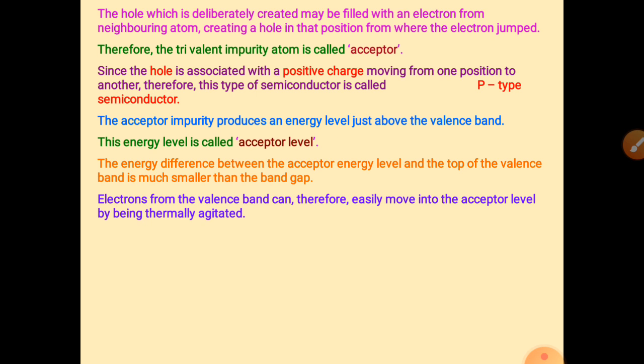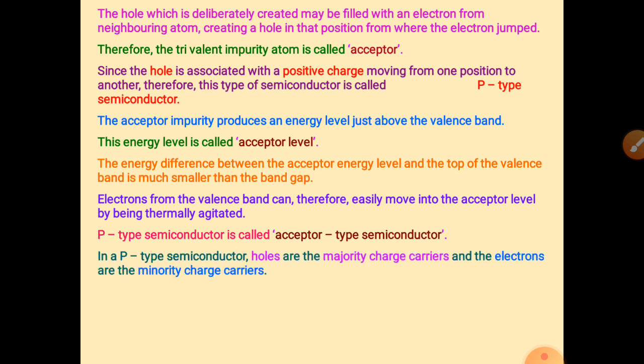So the electron gets its energy by thermal agitation, and then it moves towards the acceptor level and towards the conduction band. Here in p-type semiconductors, holes are the majority charge carriers, as we know, and electrons are now the minority charge carriers. So now the formula again: n into p is equal to NiPi. What is NiPi? The number of negative charges times the number of positive charges, and their multiplication gives Ni square. So now the distinction between intrinsic and extrinsic.